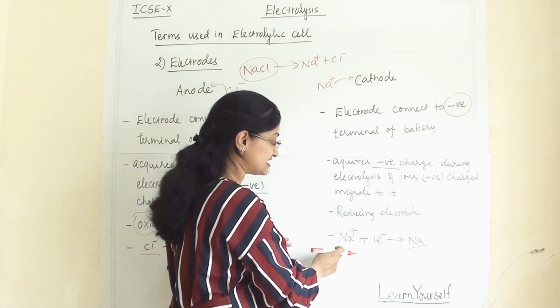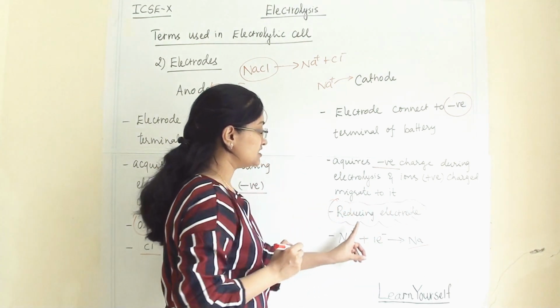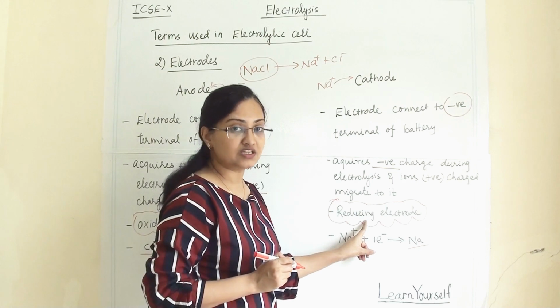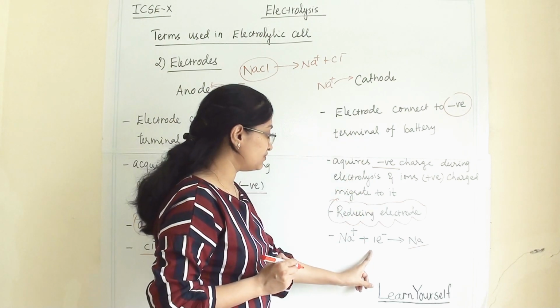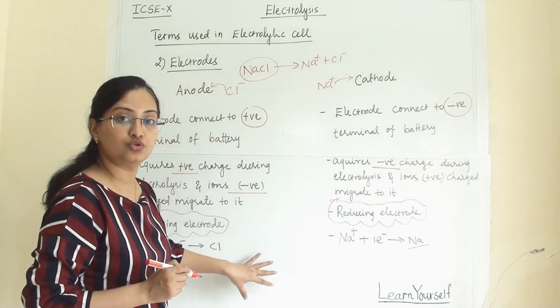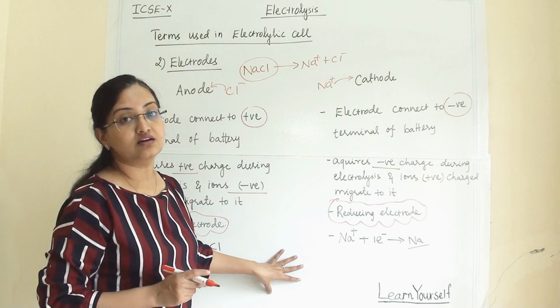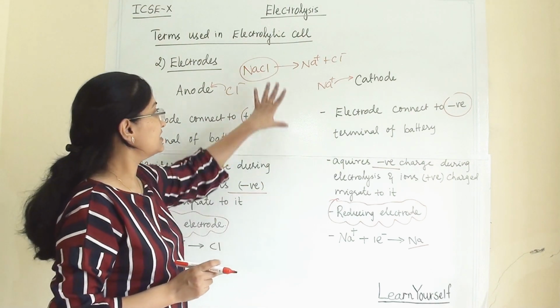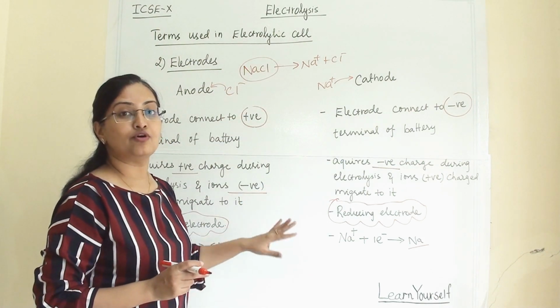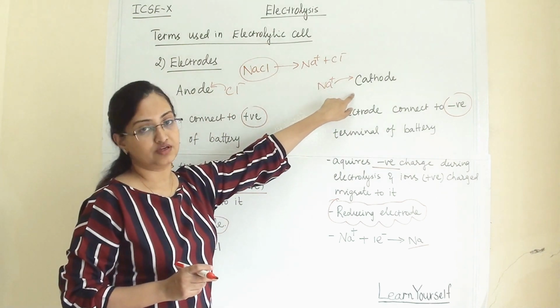Since it is accepting an electron, this electrode is known as the reducing electrode. Here reduction happens and here oxidation happens. Simultaneously both perform a redox reaction in the cell. So this electrolytic cell performs a redox reaction with the help of the anode and the cathode.